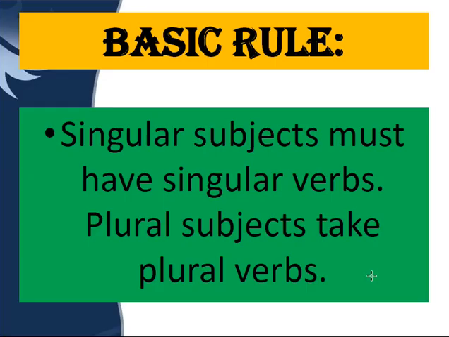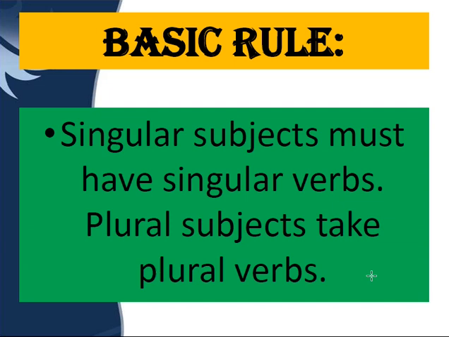Now, children, as you all know, the basic rule of subject-verb agreement: agreement means when two people come to terms, agreeing means putting their consent together on a single thing. Similarly, the subject and the verb in a sentence should agree. Only then can we write correct grammar. So in order to write sentences which are grammatically correct, we should use the subject and verb in agreement with each other.